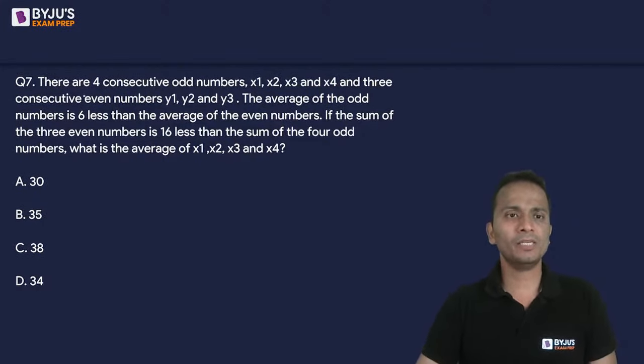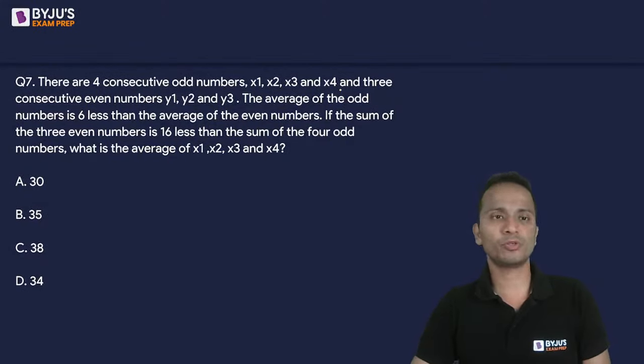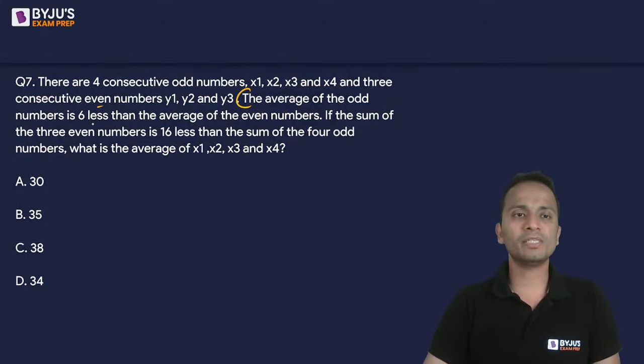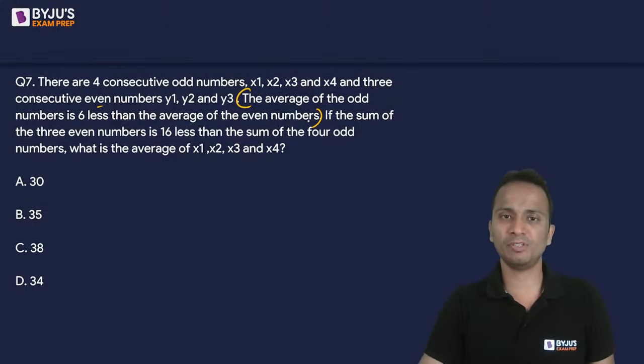Okay, so there are 4 consecutive odd numbers, x1, x2, x3 and x4, and 3 consecutive even numbers, y1, y2 and y3. First equation, the average of the odd numbers is 6 less than the average of the even numbers. So first equation is related to the average of these numbers.